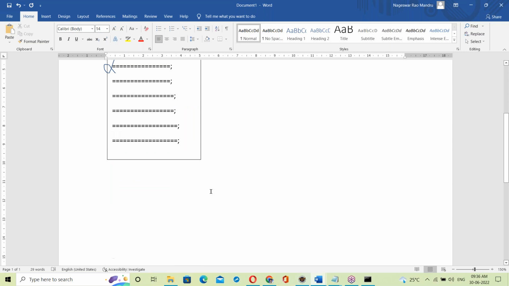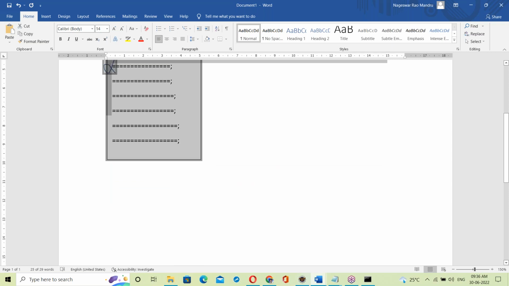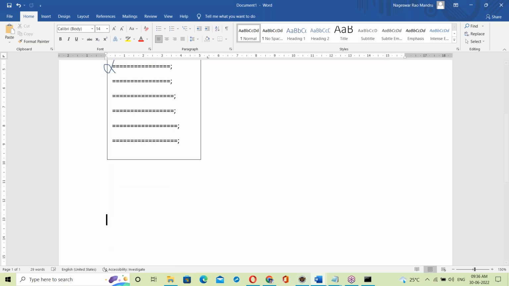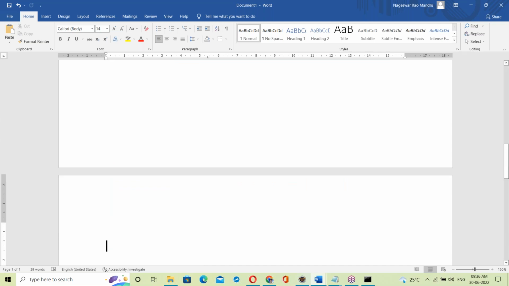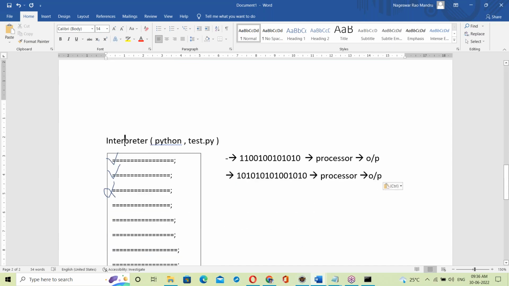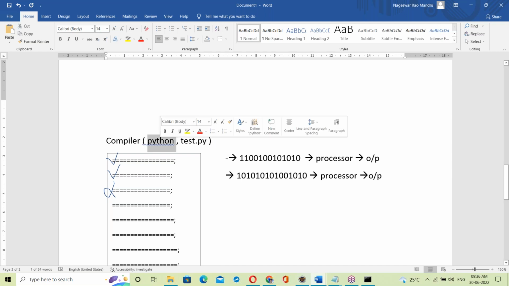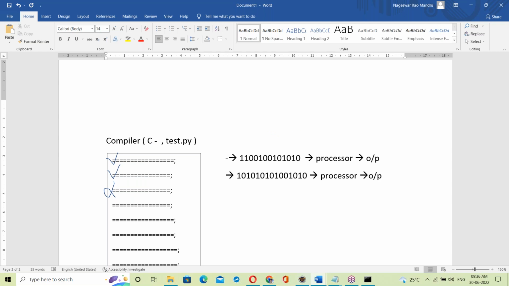Okay, right? Next, the compiler. Yes, how does the compiler work? Yes, let us see about the compiler. For the compiler, I'm taking C programming. A C program, suppose test.c. Yes, how does the compiler work?